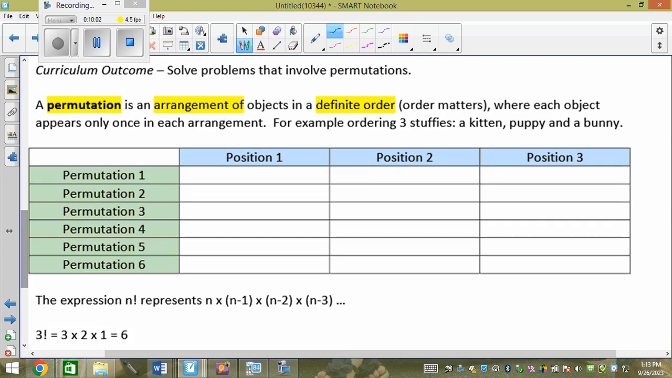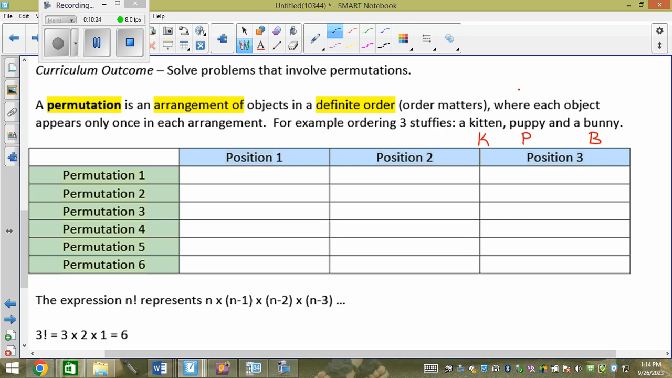A permutation is an arrangement of objects in a definite order. So order matters, where each object appears only once in each arrangement. For example, ordering 3 stuffies, a kitten, a puppy, and a bunny. So we're going to call the kitten K, the puppy P, and the bunny B due to my laziness. On a test, I would never be lazy, I would write out all the words, right? So we are going to show all the different ways I can arrange these 3 stuffies for a photo in a line to look in front of you.